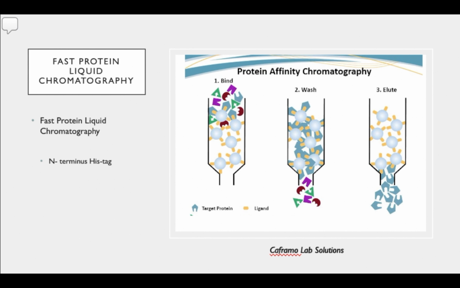Lastly, to elute, to get our protein out of that column, we use an elution buffer that has a really high concentration of imidazole. Imidazole also has a high affinity for nickel, and since we are subjecting our column to so much imidazole, it binds instead of our protein, and our protein is able to be released from the column.